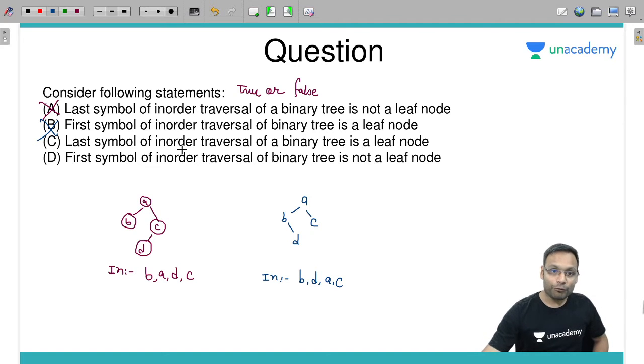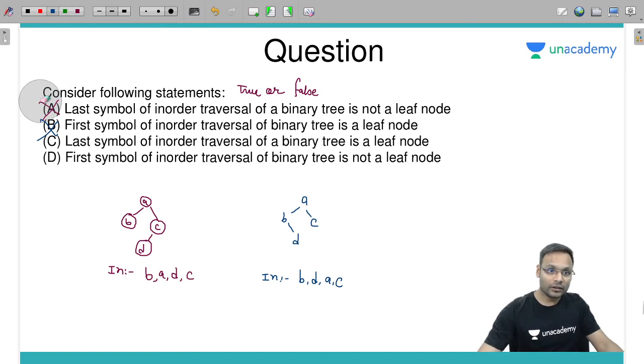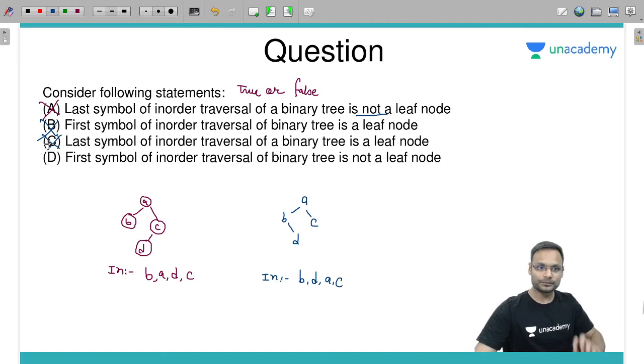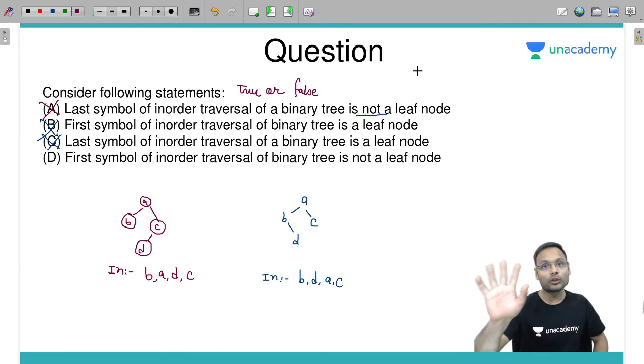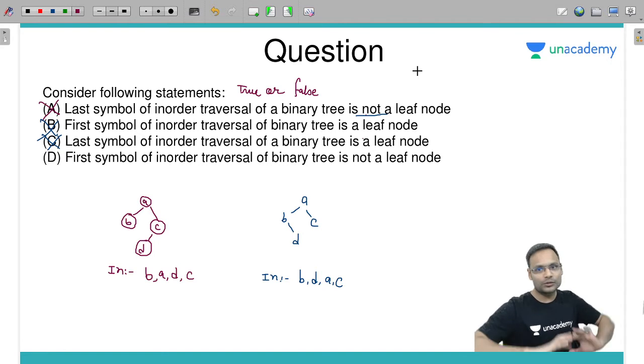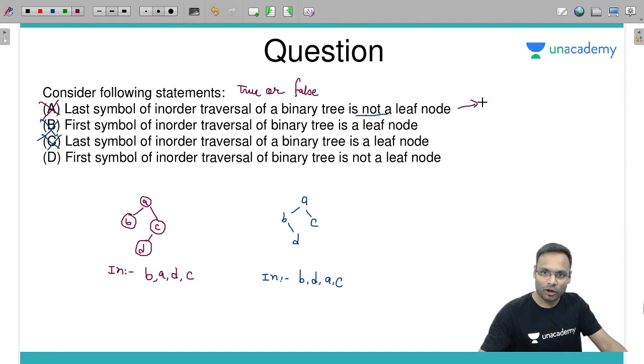Last symbol of in-order traversal of a binary tree is a leaf node. Okay, so the first one is false. Why? Just because it said is not a leaf node. It may be a leaf node, or it may not be. So C is also wrong. Last symbol of in-order traversal of a binary tree is a leaf node, not a leaf node: both are possible. So we cannot say always true or false. I can say not always. Similarly, this also is not always.